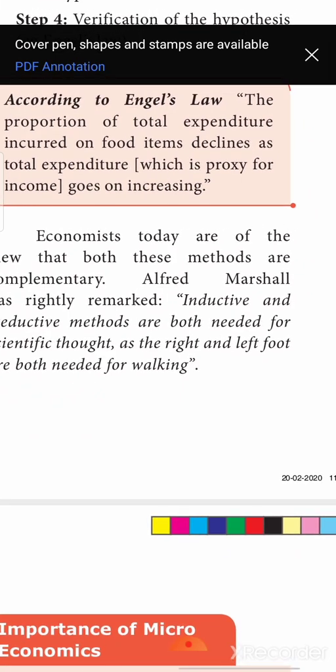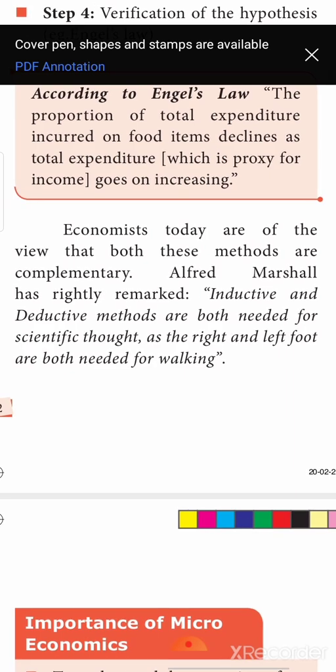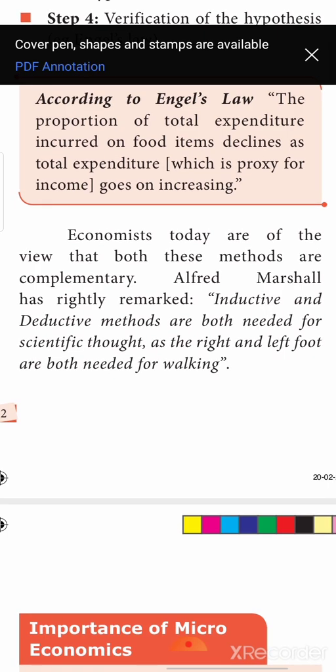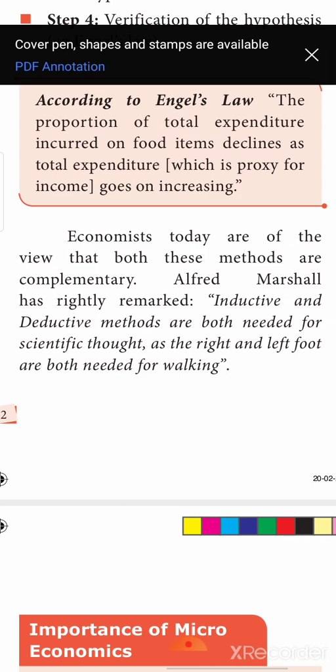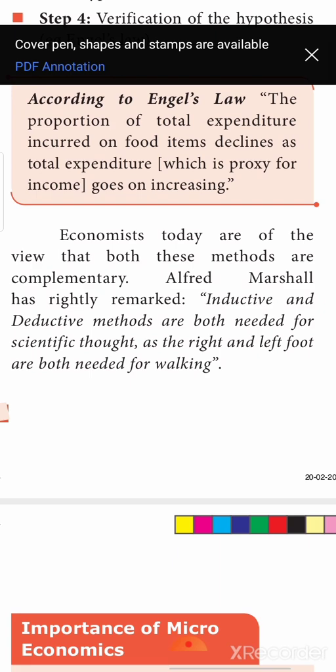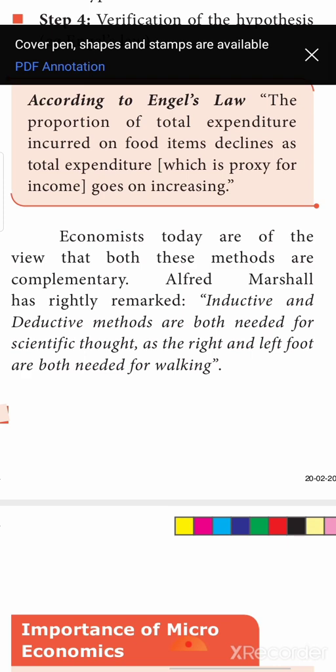Now, having learnt two methods, inductive method and deductive method, many of the economists find that both the methods have got their own pros and cons. Sometimes deductive method is very apt for a problem. Sometimes the inductive method also gives comparatively good results. So, the inductive and deductive methods are both needed for scientific thoughts. Like how we need both the right and the left leg for walking, the inductive method and the deductive method both are needed for finding out a good solution for our economic problems.